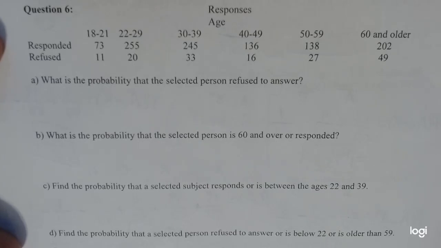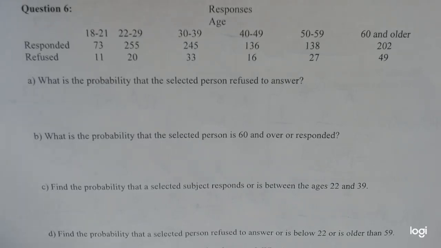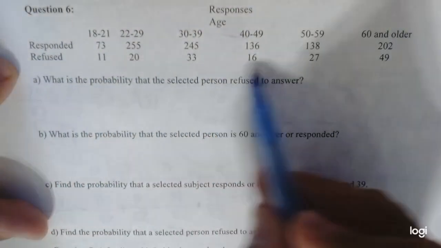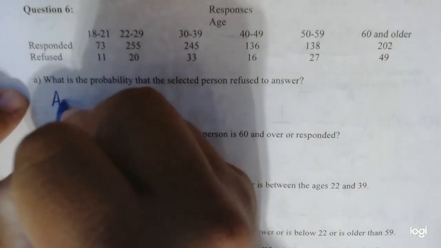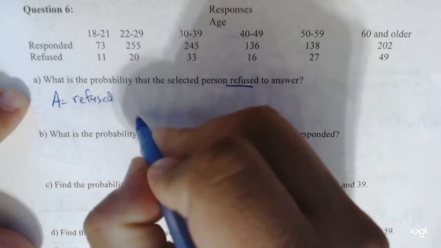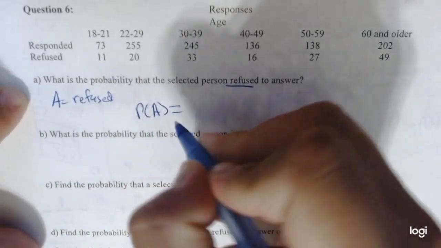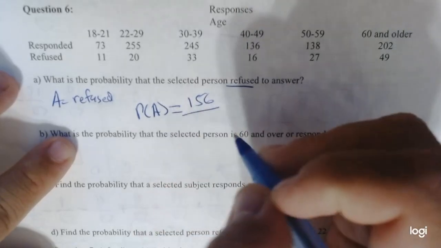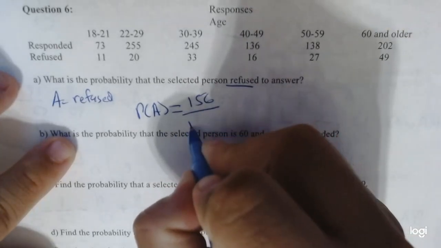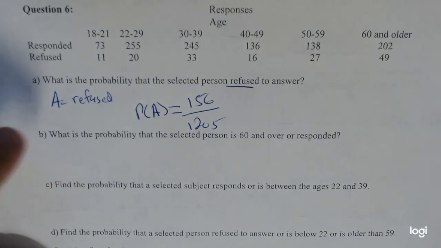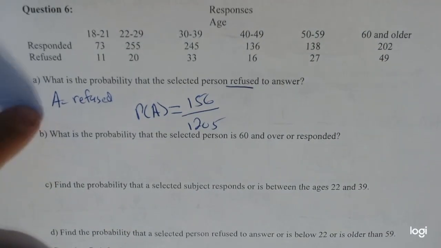Okay. All right. So the first question is, what is the probability of a selected person refusing to answer? So refused to answer is all of these people. So my event A is refused to answer, someone refused. So the probability of just A, right? Just someone who refused to answer. Well, how many people refused? So you get 156 over the total of 1205, everybody put together. Again, this goes back to last section, a basic probability question.